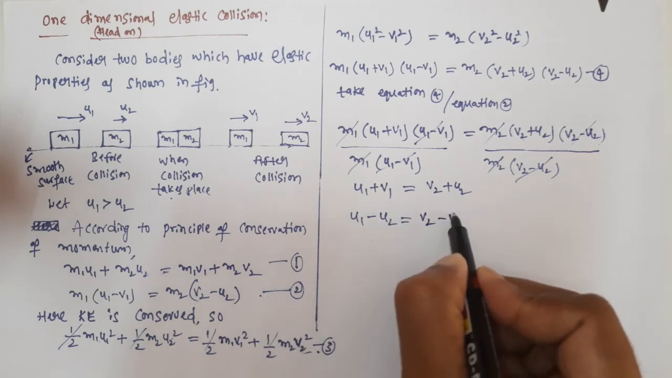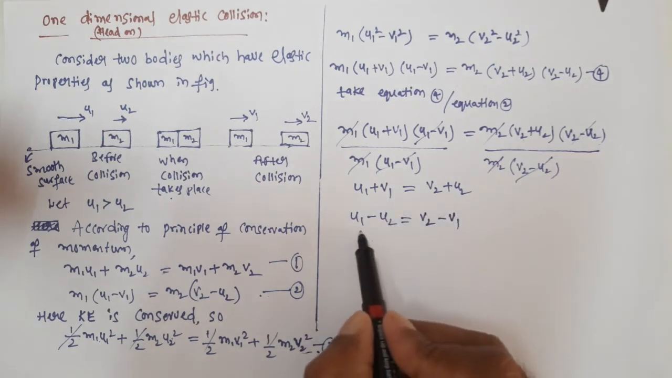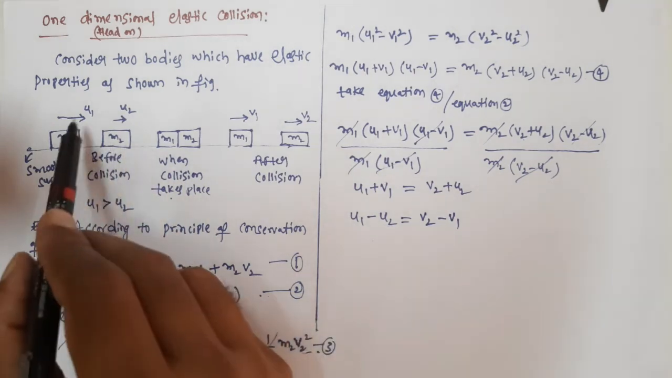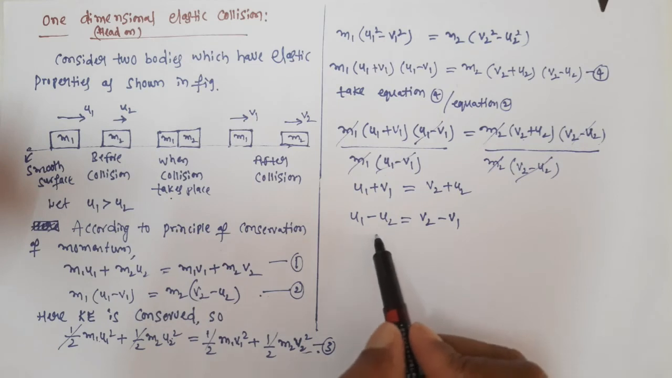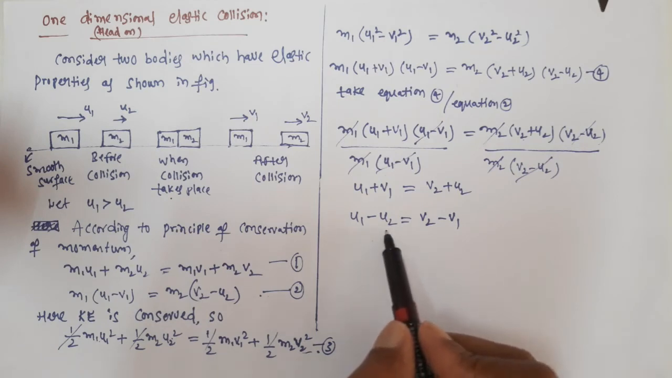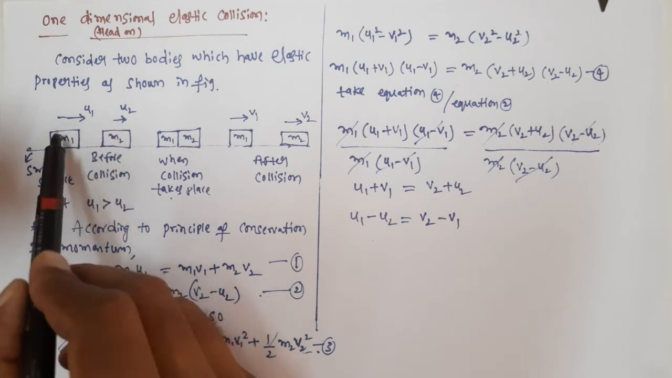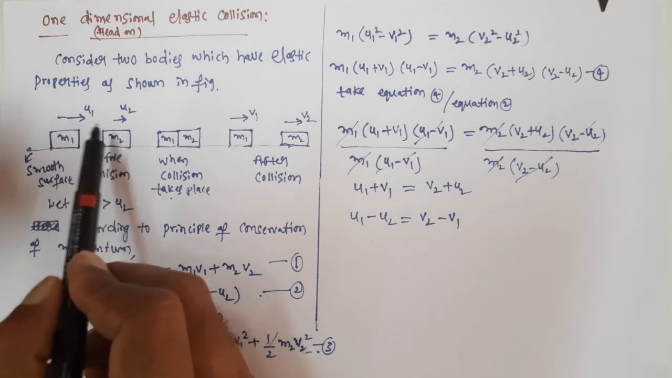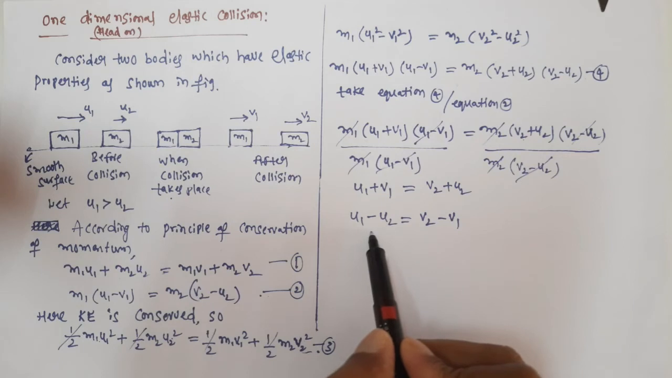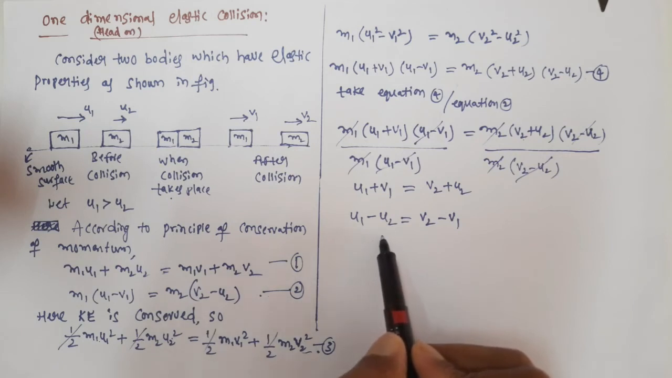So v2 minus v1. See here, what is this u1 minus u2? This is the relative velocity of u1 with respect to u2, or it is also called the relative velocity of approach. The first body is approaching the second body, right? So this can be called the relative velocity of approach before the collision.